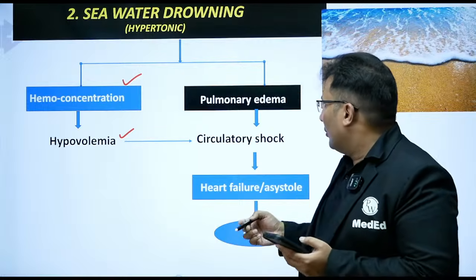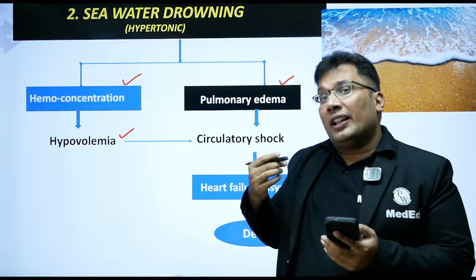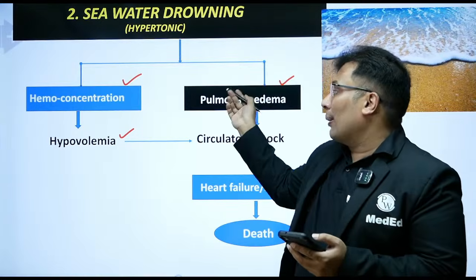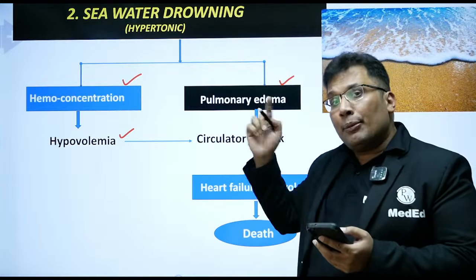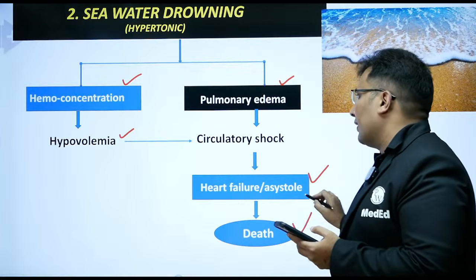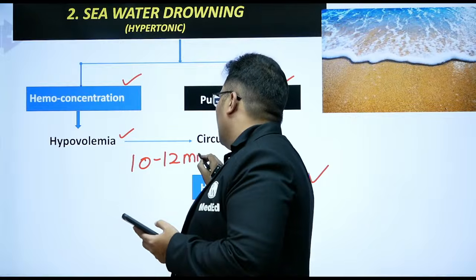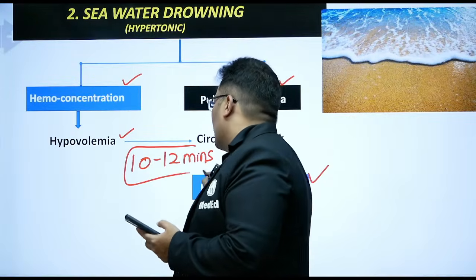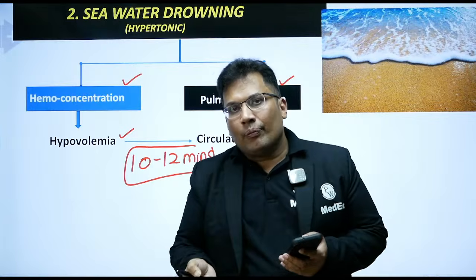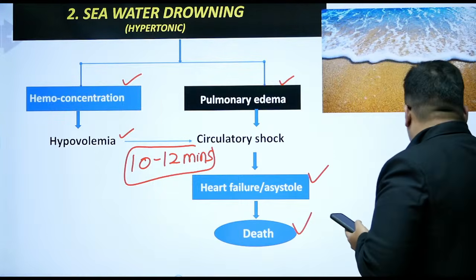Circulatory collapse. And there can be pulmonary edema, because of the entry of more and more plasma into the lungs. So pulmonary edema can be seen in fresh water also. Then that leads to heart failure, asystole, and death. So death occurs in 10 to 12 minutes. So in general, fresh water death occurs sooner than sea water. Good. So this is about sea water.